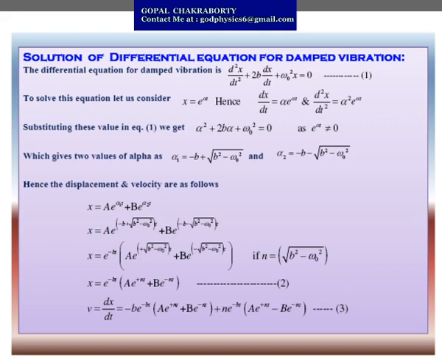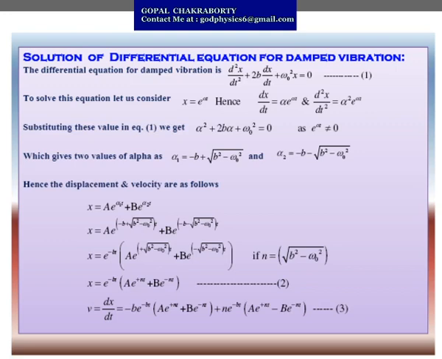Simplifying this equation, we take e to the power minus bt common and substitute the values of alpha 1 and alpha 2. We get x equals e to the power minus bt, within brackets, a e to the power plus under root b square minus omega naught square, plus b e to the power minus under root b square minus omega naught square.